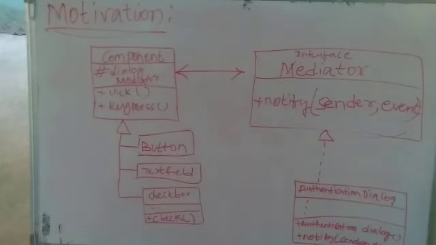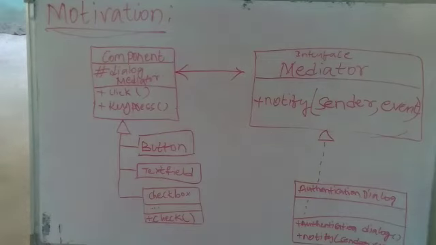So the motivation diagram for mediator is here. Here we have a component interface called mediator, and in component we have button, text field, checkbox. Mediator is nothing but the dialog, as we discussed before.